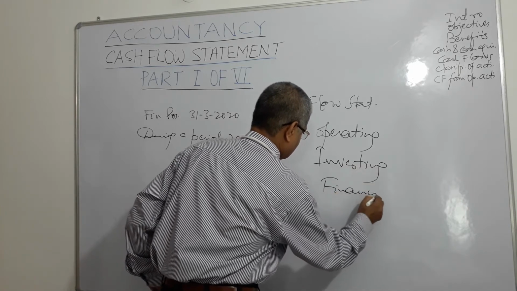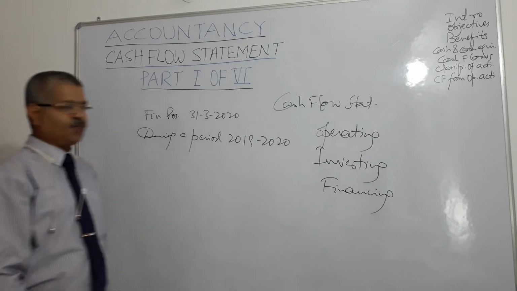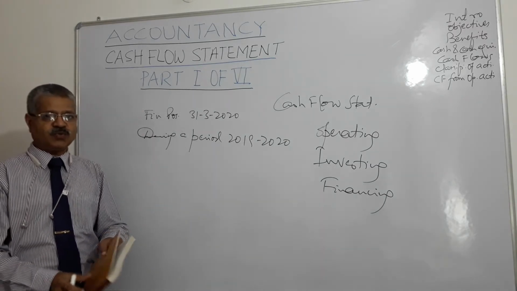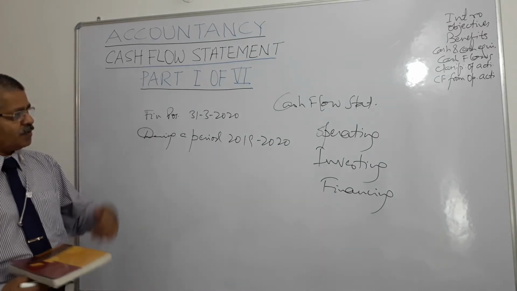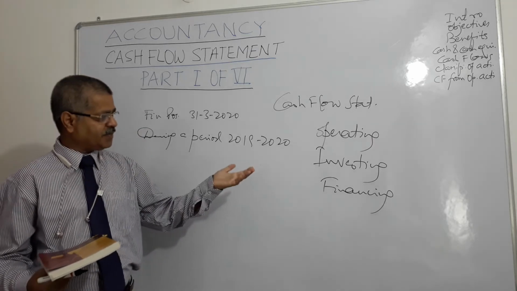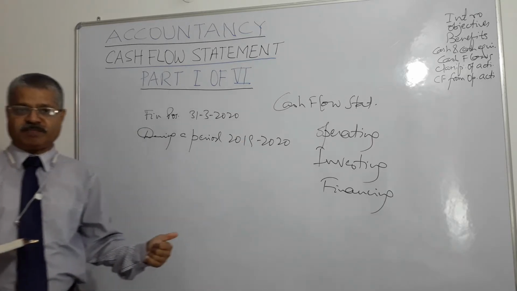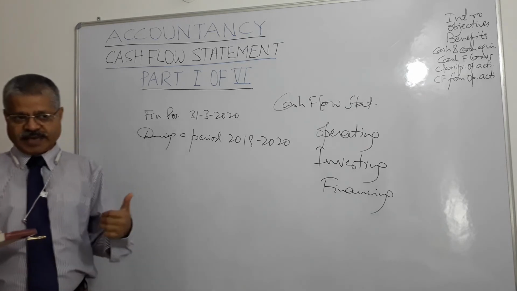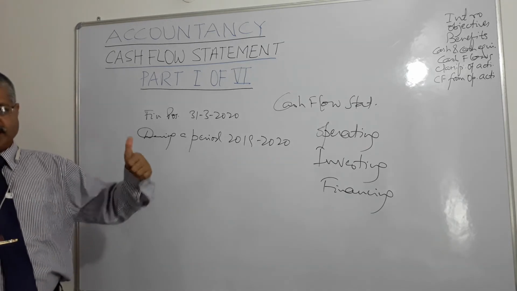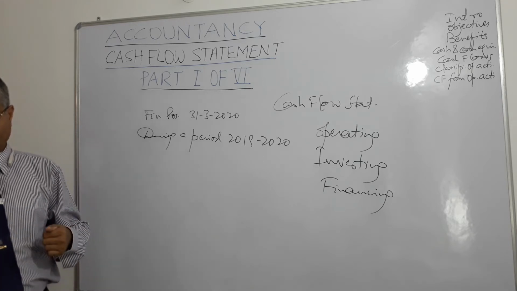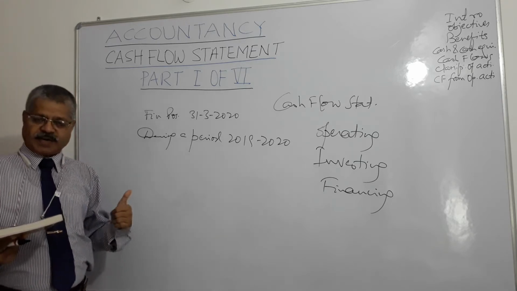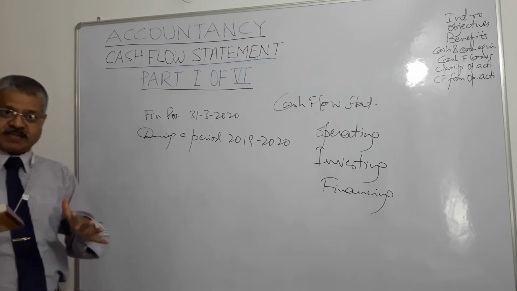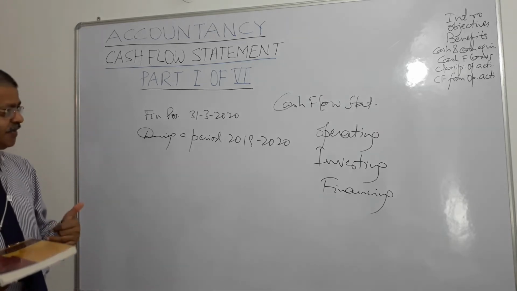Means these are the three activities through which cash flows into an entity or flows out of an entity, and based on this cash flow statement is prepared, right? It is to be prepared annually along with financial statements, means balance sheet and profit and loss account.